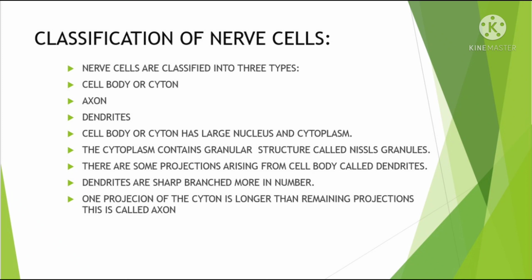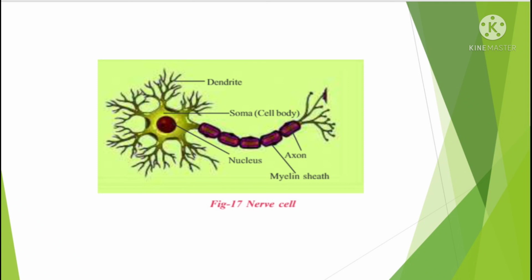There are some projections arising from the cell body called dendrites. Dendrites are sharp, branched, and more in number. One projection of the cyton is longer than the remaining projections. This is called the axon. This is the picture of a nerve cell.